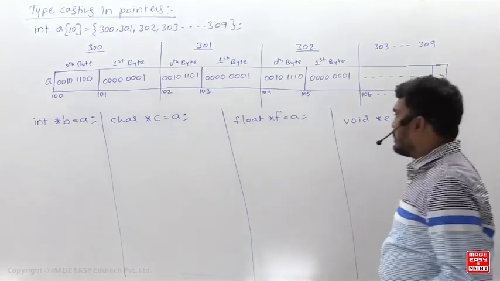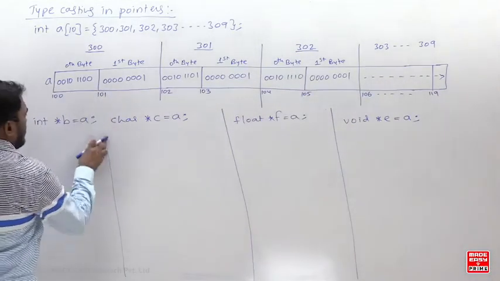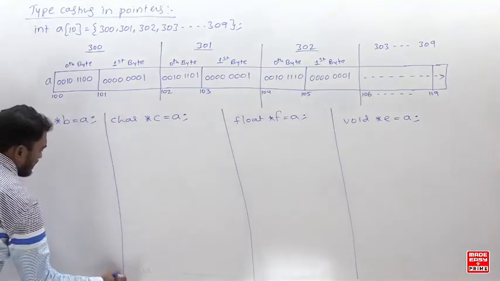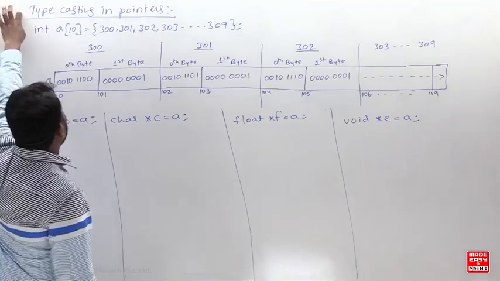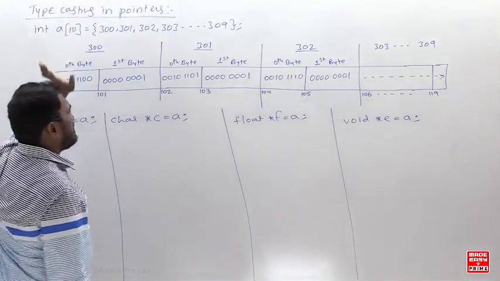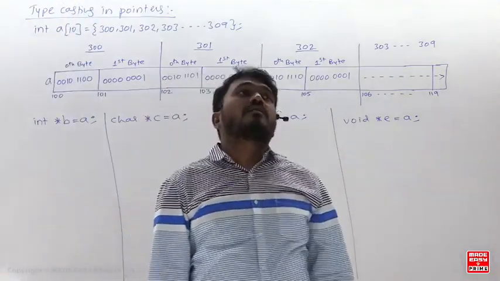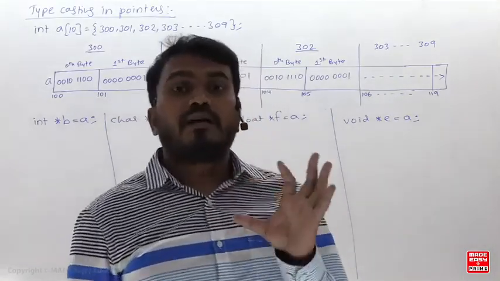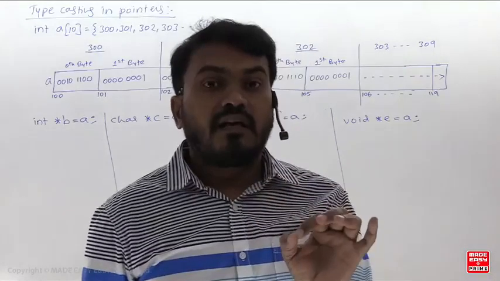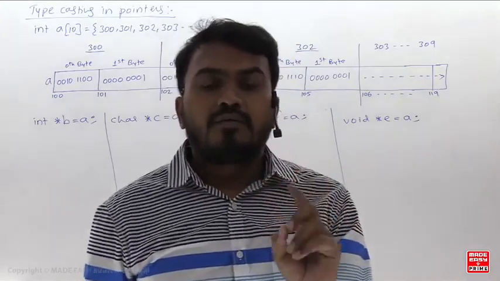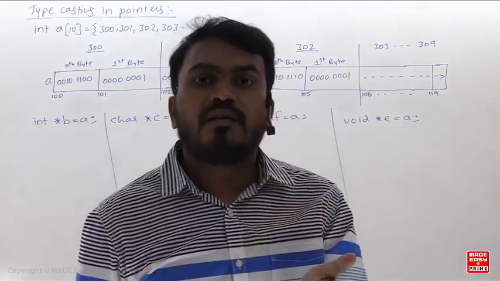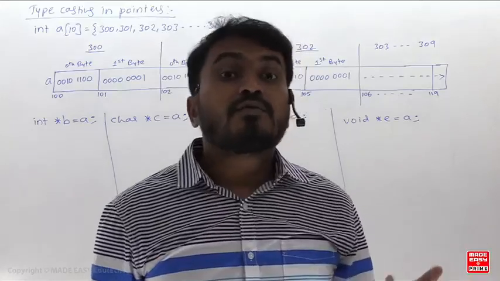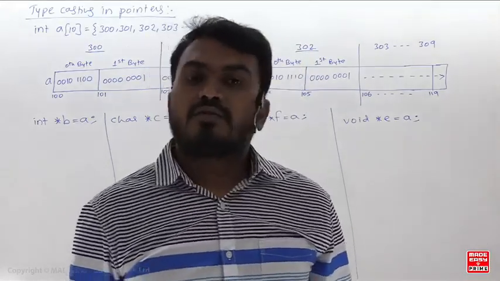Don't copy anything, just listen carefully. This is very important and also interesting. What is the heading here? Typecasting in pointers. Now understand the rule here. Why is typecasting required? C language clearly says that in order to perform any operation between two variables, the type of both should be the same. Otherwise, you should do the typecasting.